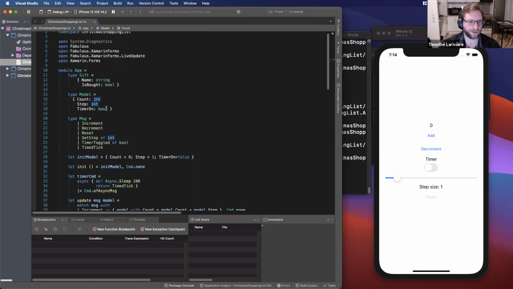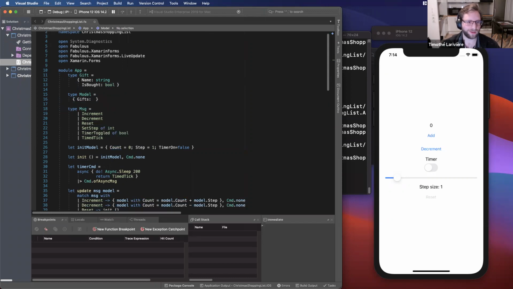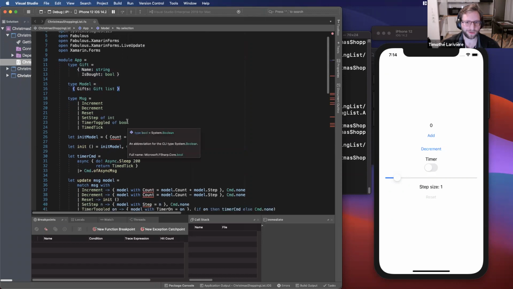And for the state of my application, what do I need to put in it? I will need a list of gifts. So let's add Gifts, which is a list of gifts. That's really simple. You can just write Gift list, and that's good.